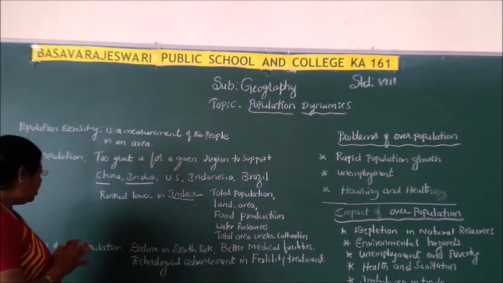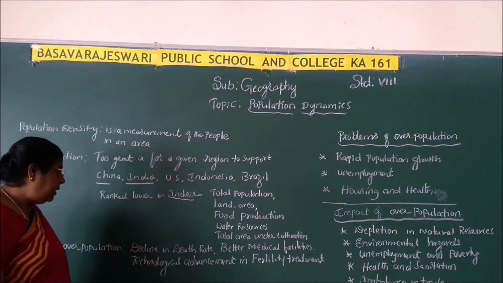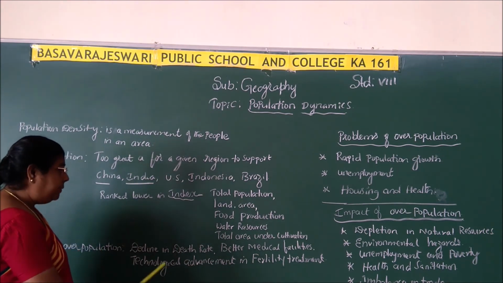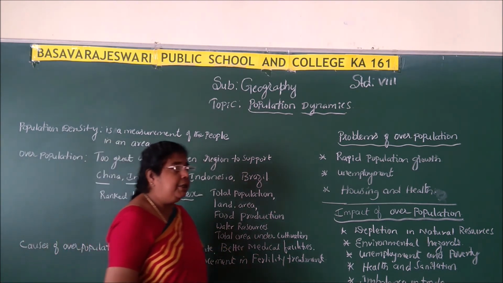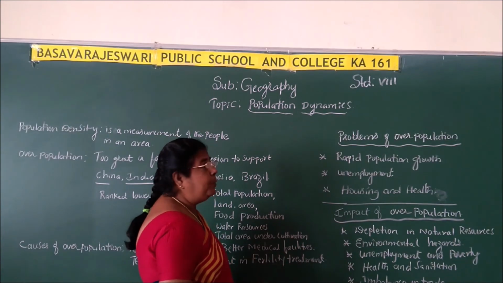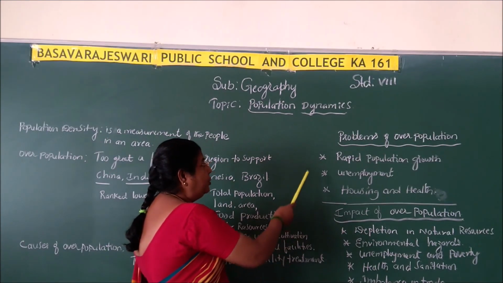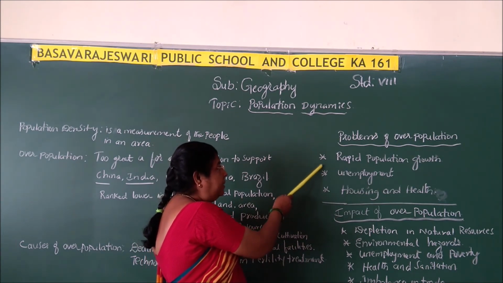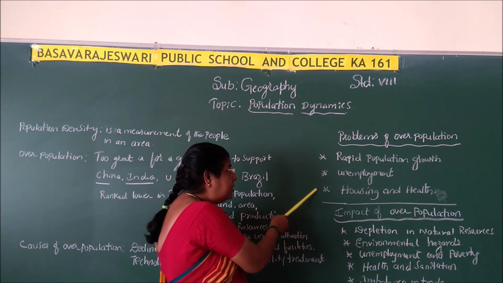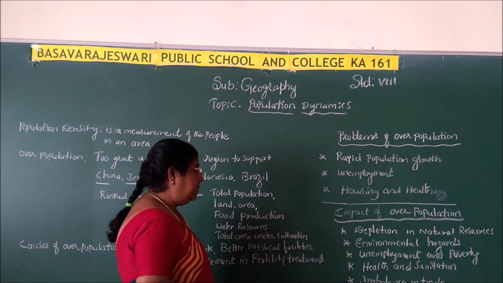Okay, so what are the causes of overpopulation? The important causes of overpopulation are the decline in the death rate, better medical facilities, and technological advancement in fertility treatment. So what are the problems? If population increases, what are the problems we will face? Rapid growth of population leads to unemployment, and it may lead even to the problem of getting housing.